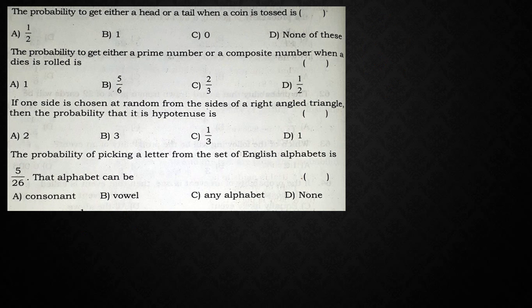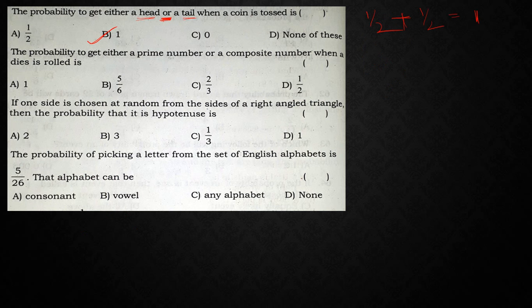The probability to get either a head or a tail when a coin is tossed. So here again we are getting the word or. So that means probability of getting a head is 1 by 2 plus probability of getting a tail is also 1 by 2. Since or is given, we need to add them. So half plus half is 1. So the answer is 1.